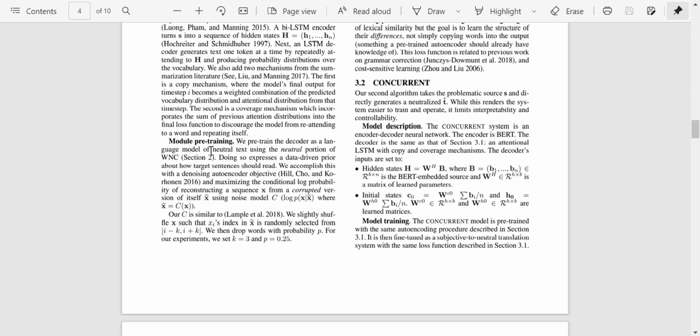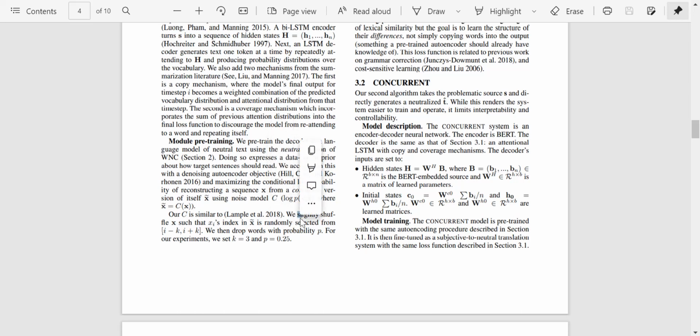So we accomplish this with a denoising autoencoder objective, maximizing the conditional log probability of reconstructing a sentence X from a corrupted version of itself. So basically they add some noise to the sentence, and what they're trying to do is get the sentence back from the noisy sentence. That is a part of the denoising autoencoder objective. So they're trying to maximize this probability, and the noise model which they use is this.